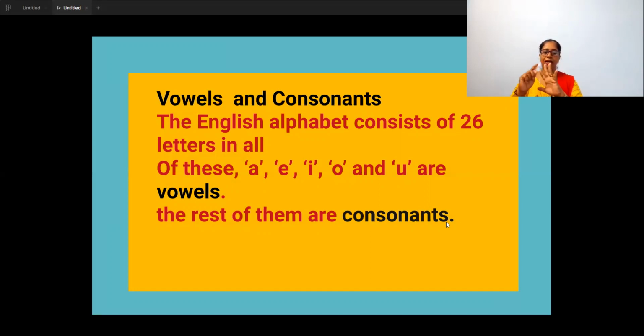So A, E, I, O, U are vowel alphabets. They have the vowel sound, and the rest, that is after A, B, C, D, skip E, then the next one, F, G, H. So like that, the remaining ones are consonants. They have the consonant sound.